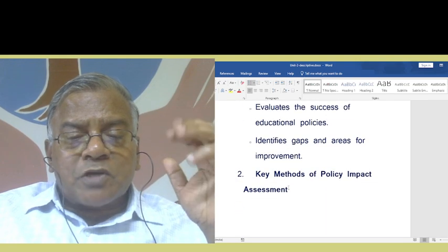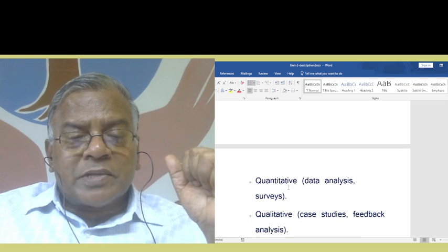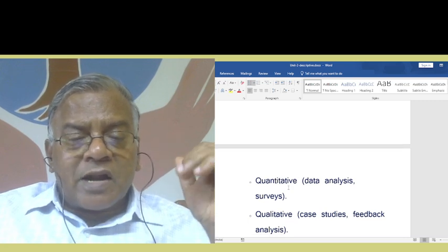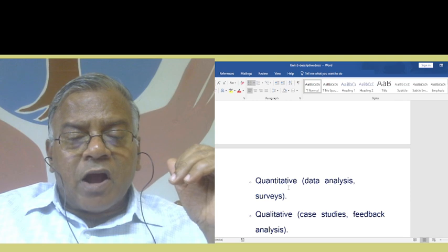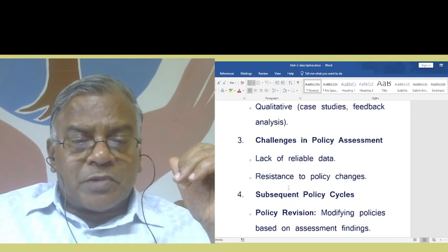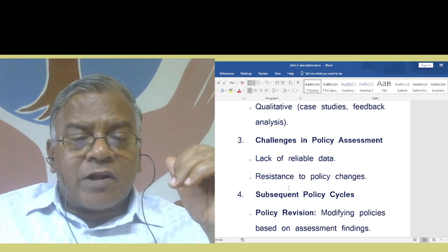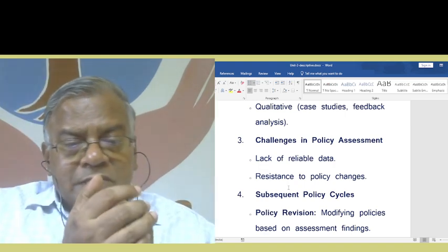Now, key methods of policy impact assessment: quantitative and qualitative methods. Quantitative means data analysis and surveys. Qualitative means case studies, feedback analysis, etc. Now, challenges in policy assessment: lack of reliable data, resistance to policy changes. This could be part of this essay.